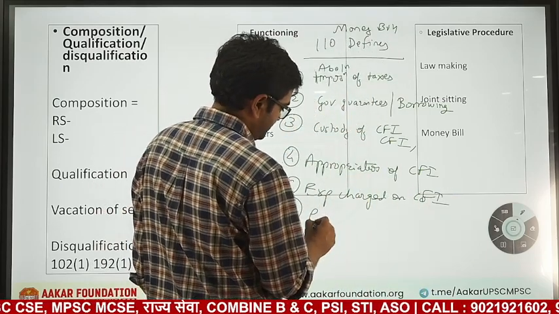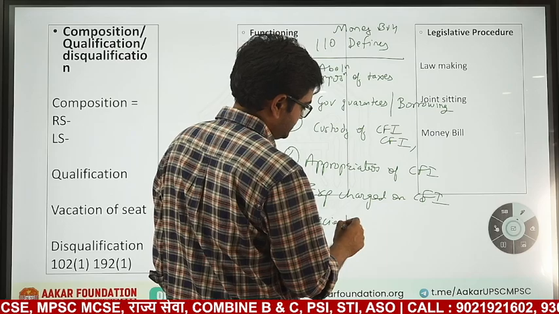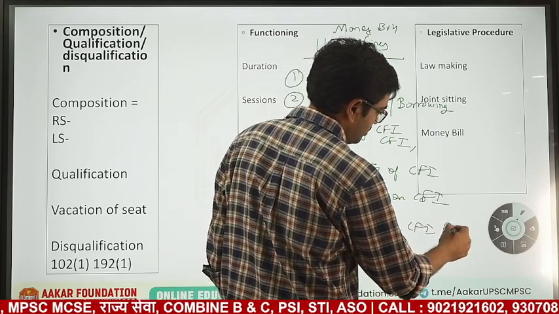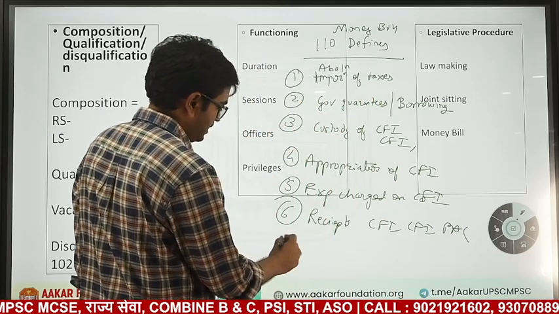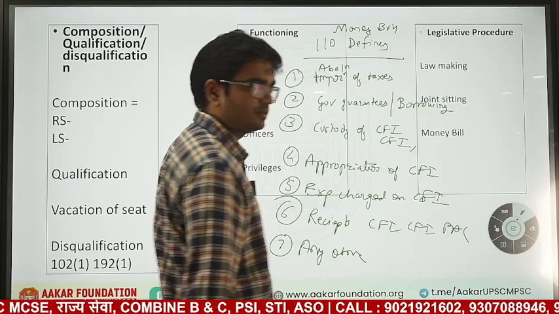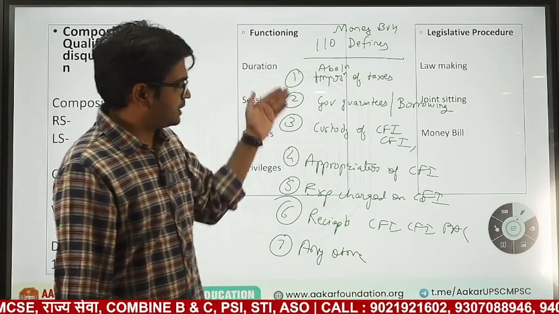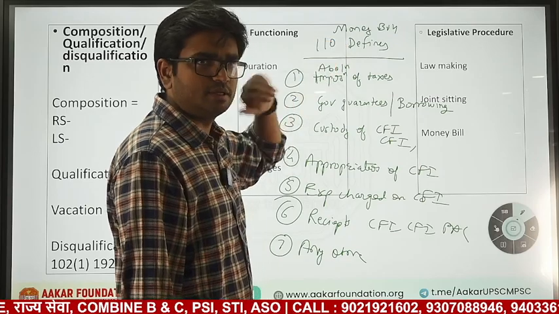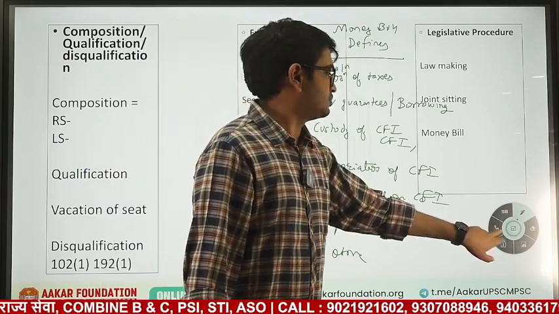Then all the receipts into the Consolidated Fund of India, Contingency Fund of India, Public Account of India, and further any other matter as per the Constitution. So these are the few conditions. If a bill is related with this, then we will call it a money bill. This is the definition given in the Constitution.